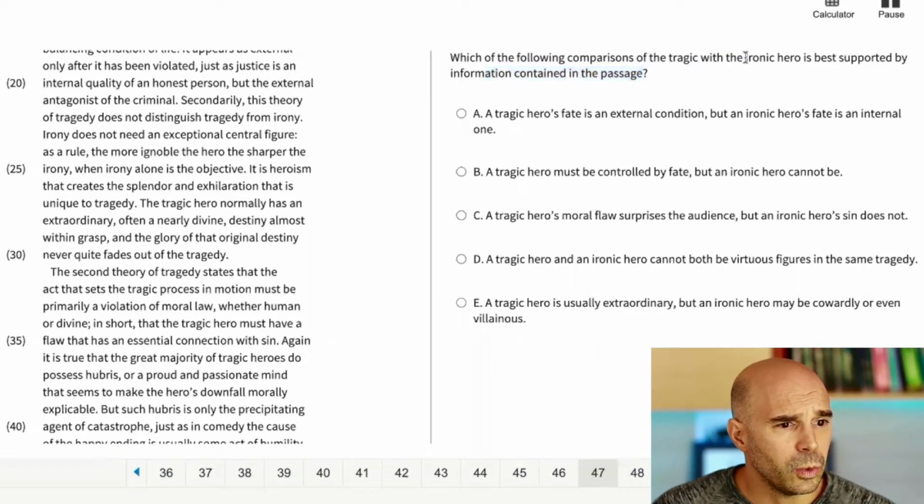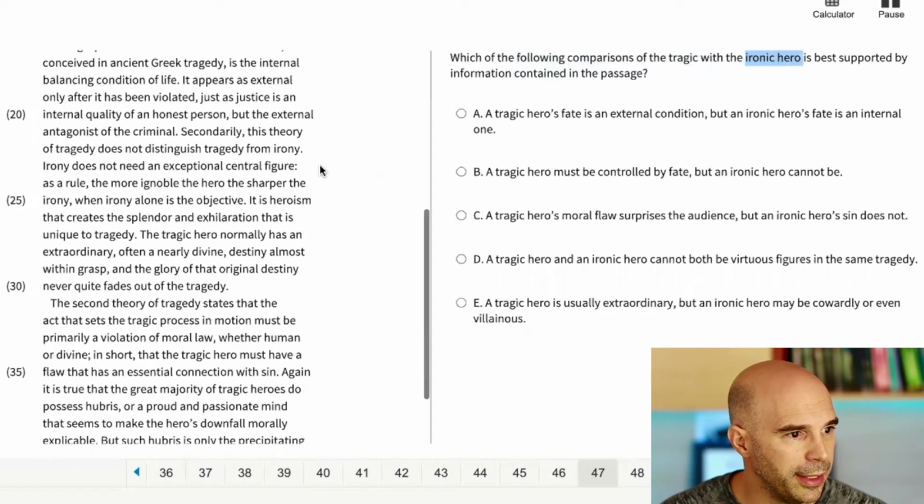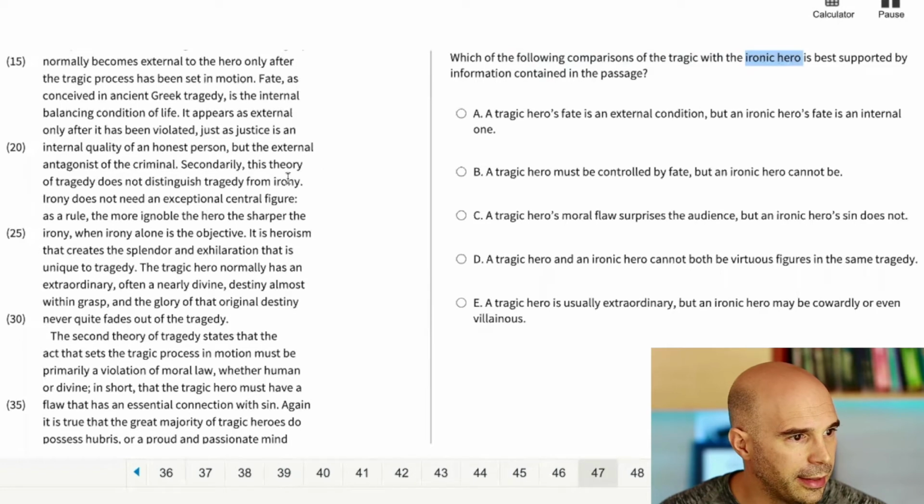probably the easiest words, the easiest phrase to scan for here is ironic hero. I think tragic will show up a lot because it's about theories of tragedy. But if I can find the phrase ironic hero, that'll probably be a good place to look at. And the word irony just jumped out at me both there and there. I don't see an ironic hero at the moment, but I am going to go ahead and read that whole sentence. Okay.